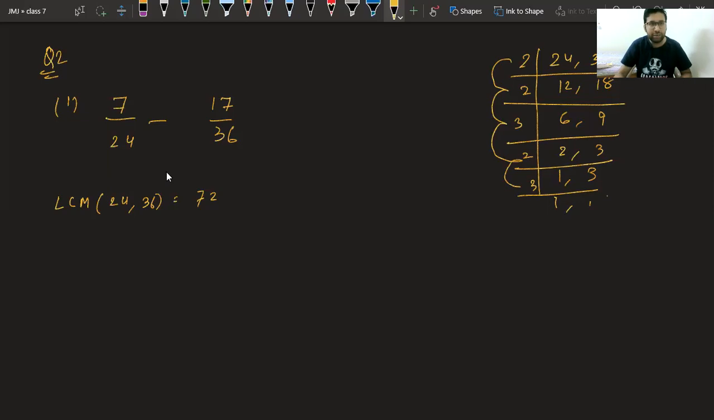Yes. Now tell me, what should I multiply in the denominator to make it 72? Class, please help me. We have to multiply by 3. Similarly, what should I multiply in the numerator?